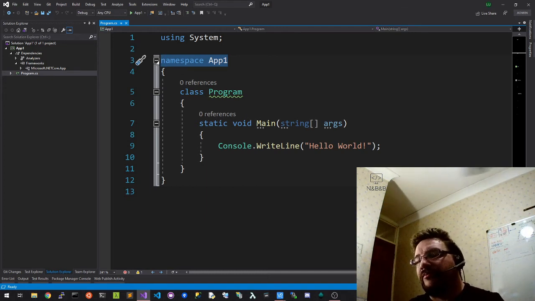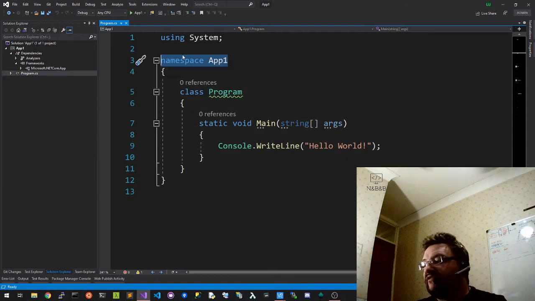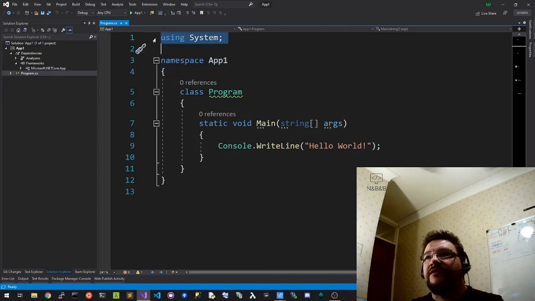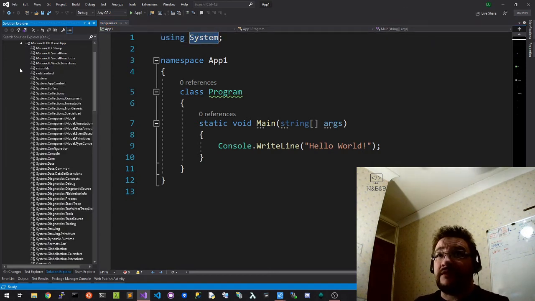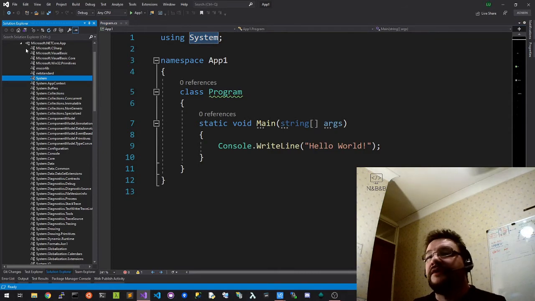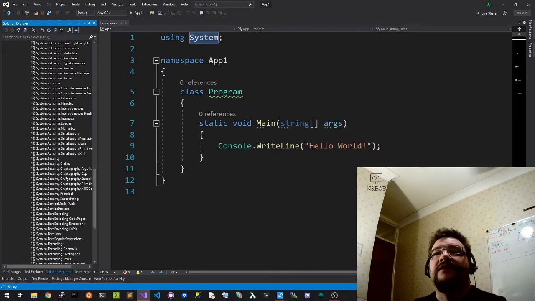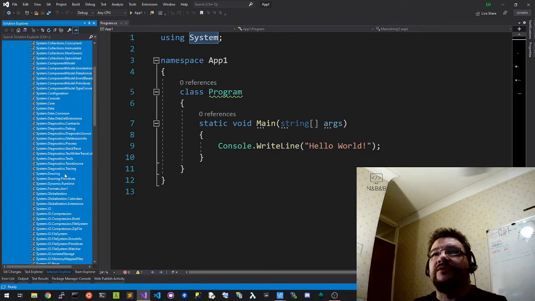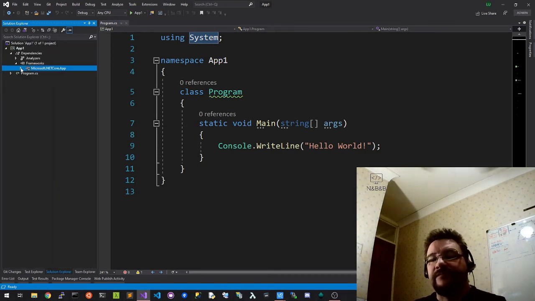If you install a third-party piece of code and it uses a class name that something else uses, then you can differentiate those by using aliases. We'll come back to aliases a little bit later, but it's to do with this using statement up here. This using statement basically says we're using this namespace, System. And System comes from here, we can see it right here. So all of these namespaces are included within the framework. Great.